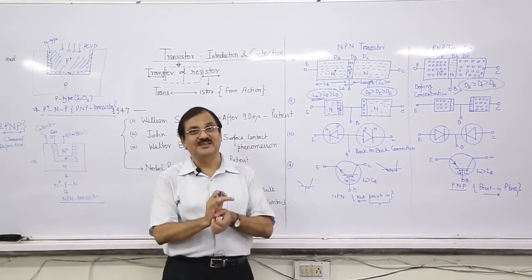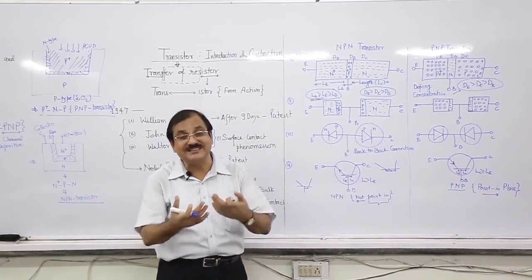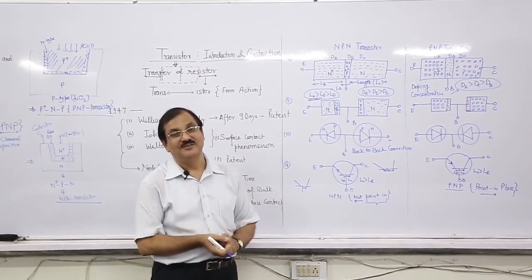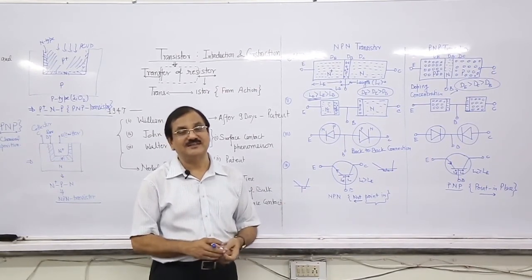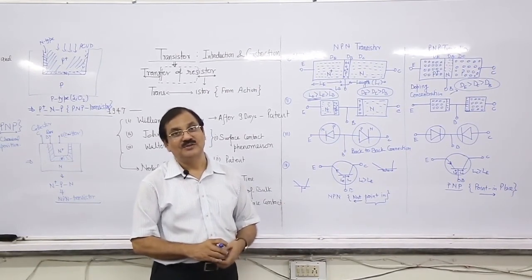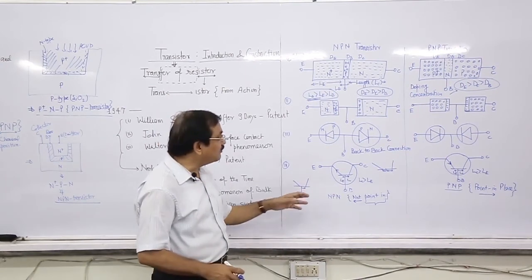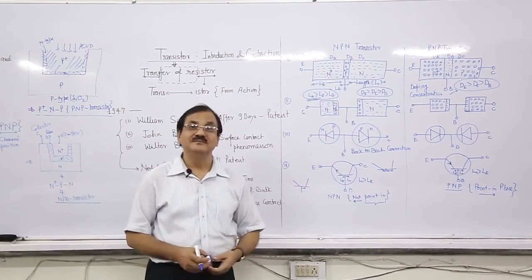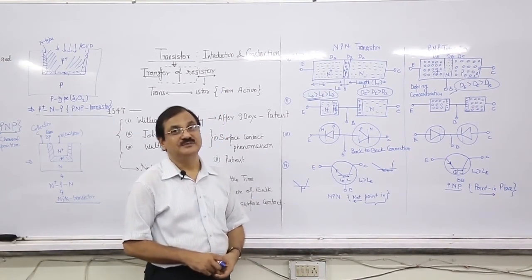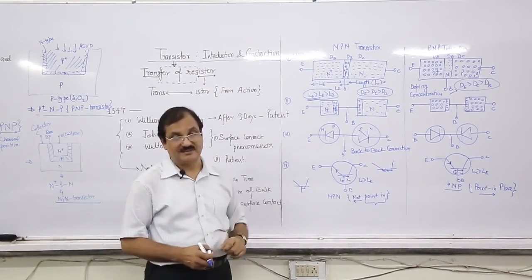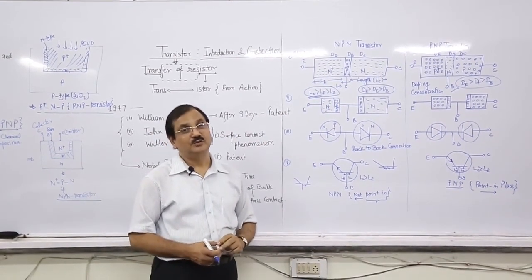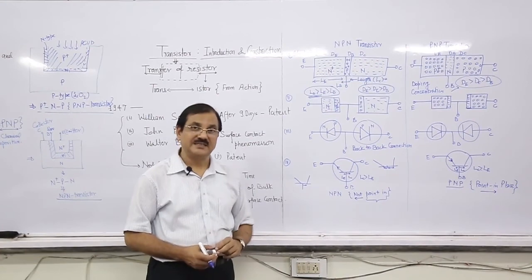The collector is bigger. Collector means it collects the charge carriers, irrespective of their nature, either electron or hole.